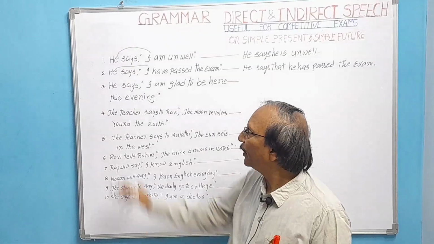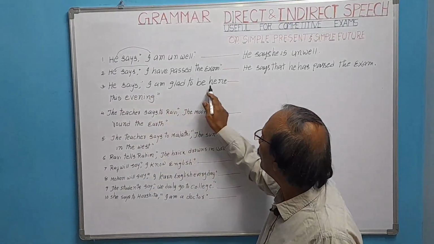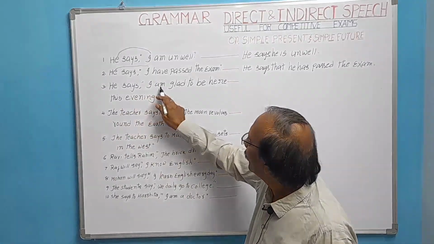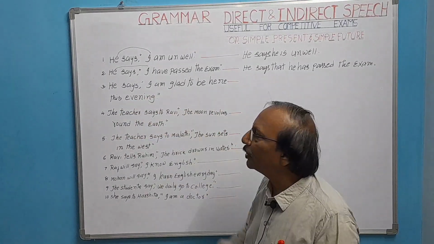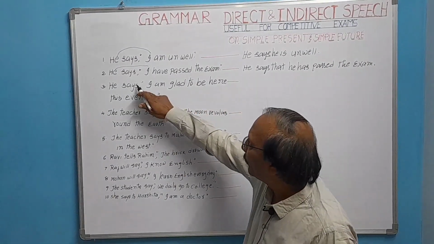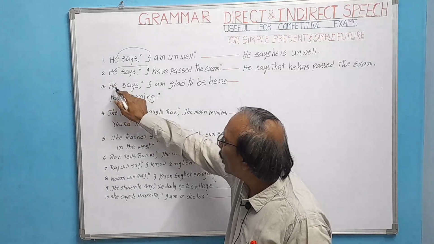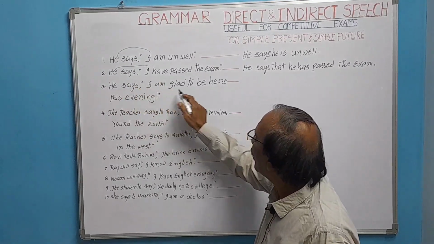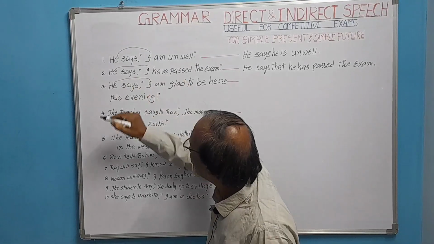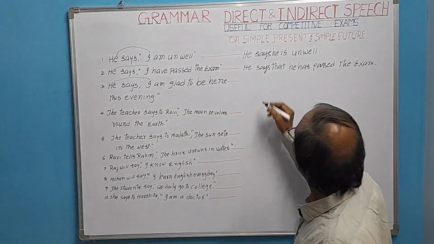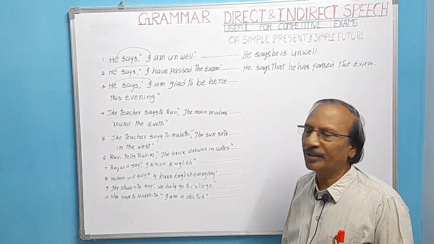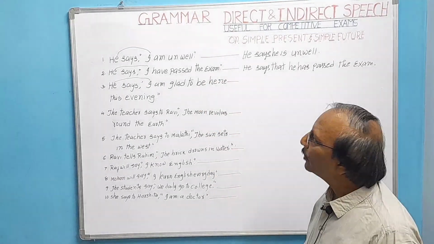Now, in the third sentence, he says, I am glad to be here this evening. This is in the inverted commas. This is reported speech, reported verb and reporter. What does he say? He says, I am glad to be here this evening. I refers to he. Right? As it is, he says. It is also simple present. All the sentences I am explaining today are only in simple present.